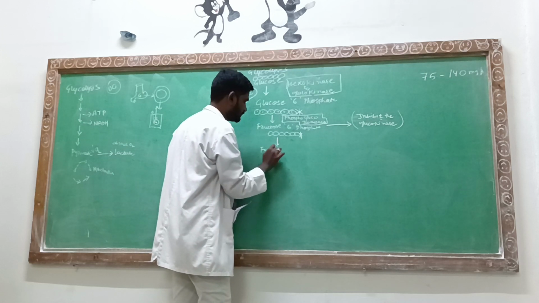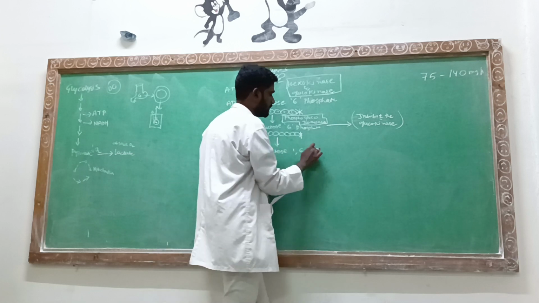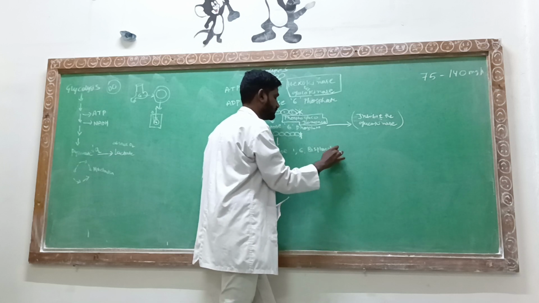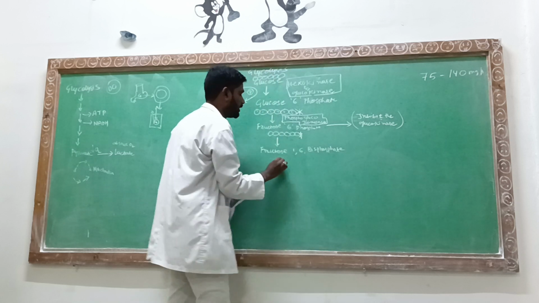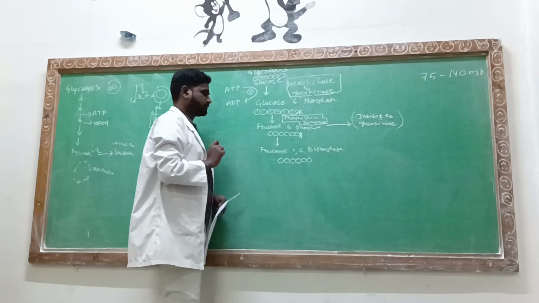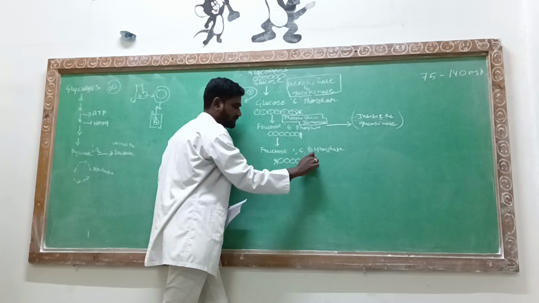Fructose 1,6-bisphosphate, at carbon number 1 and carbon number 6.